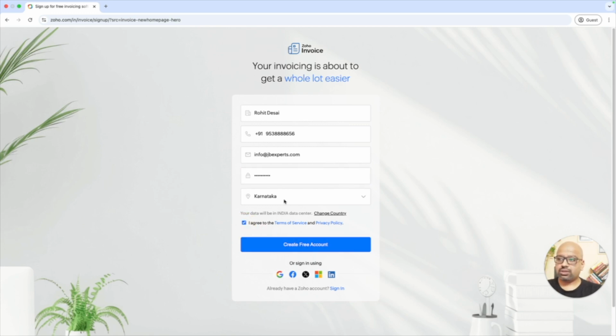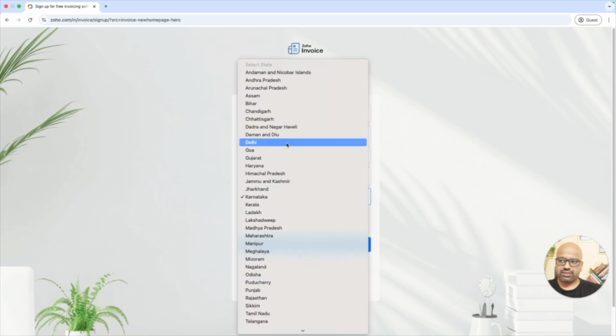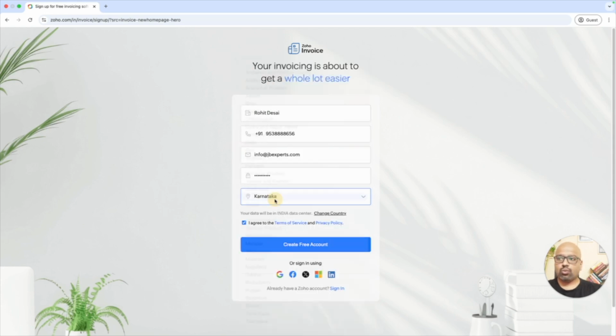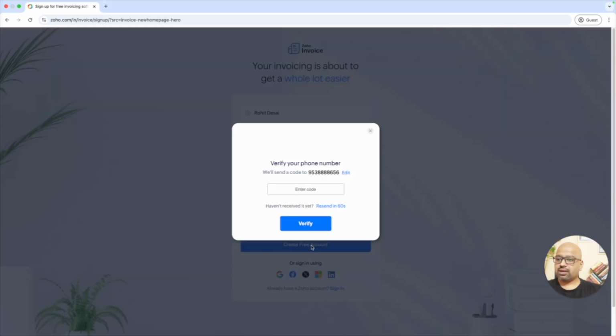I'll agree to the terms and conditions. I belong to the state of Karnataka. If you are in a different state, please make sure you select Gujarat or Haryana or Himachal Pradesh, whatever state you belong to. Just click on create free account.